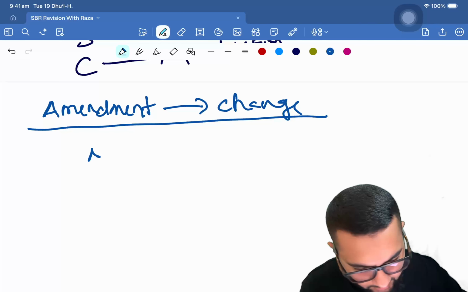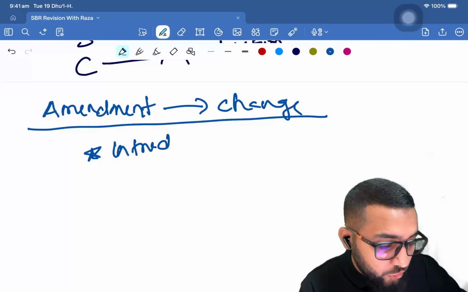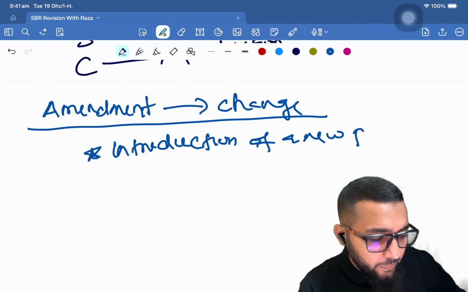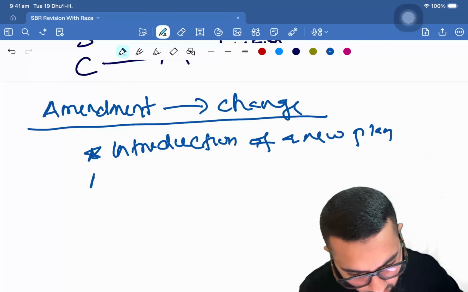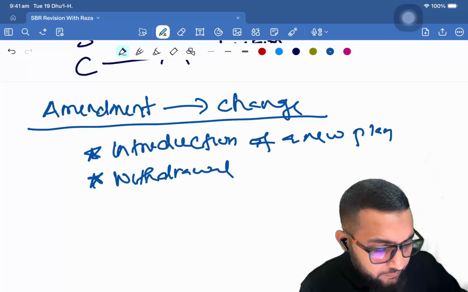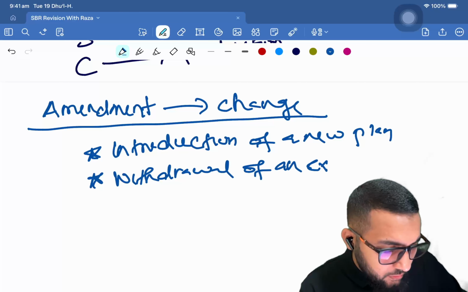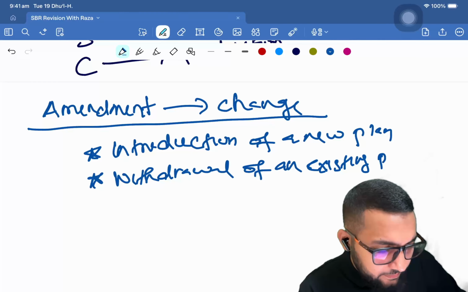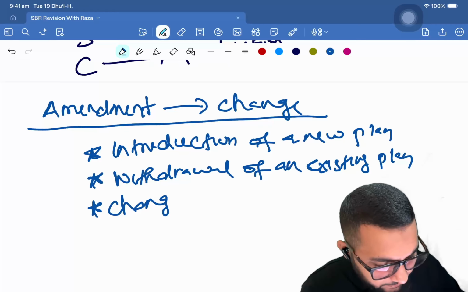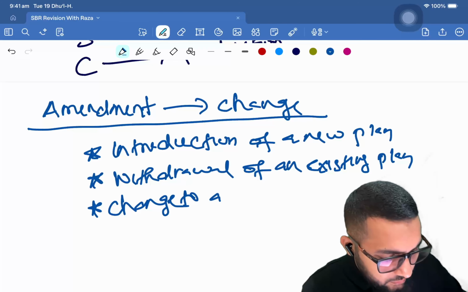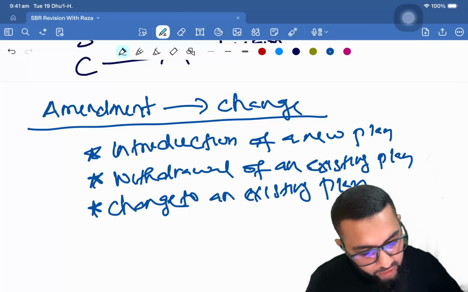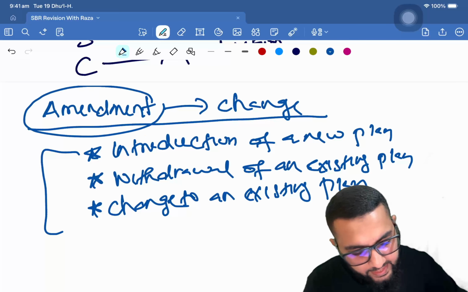Now, change can happen either due to the introduction of a new plan, or withdrawal of an existing plan, or change to an existing plan. Okay, change to an existing plan. If any of this happens, there is an amendment that's happening.